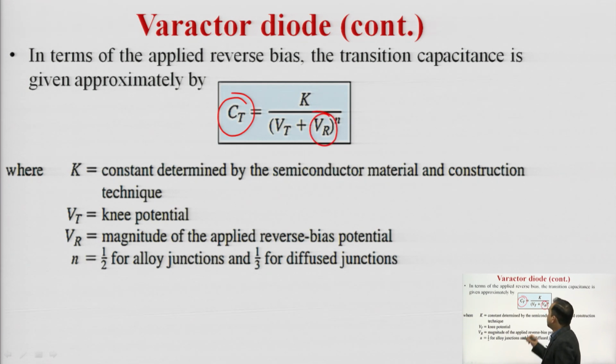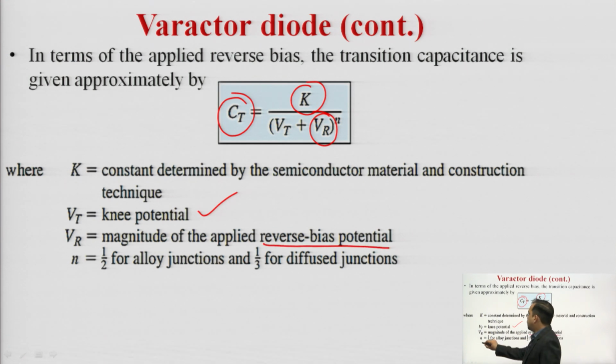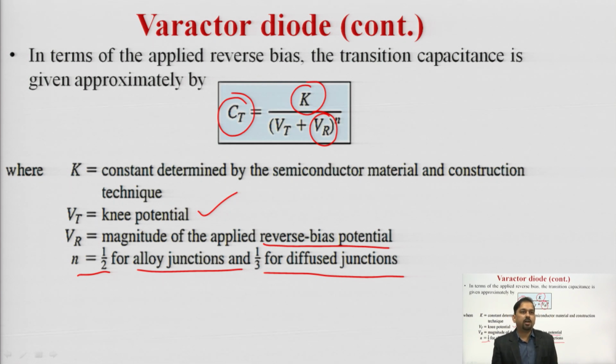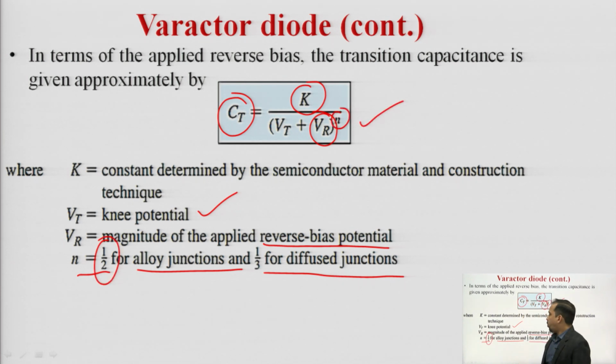Here we can see that CT is equal to some constant divided by Vt plus Vr raised to the power n. Now, this Vt is the knee potential, whereas Vr is the reverse bias potential, and n equals 1 by 2 for an alloy junction and 1 by 3 for a diffused junction. This means that as we increase the reverse bias, CT keeps on decreasing. This CT will not decrease in a linear manner. It decreases as per this particular relationship, where n equals 1 by 2 or 1 by 3.